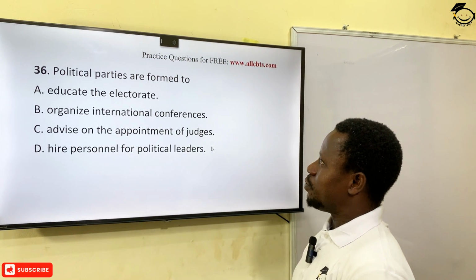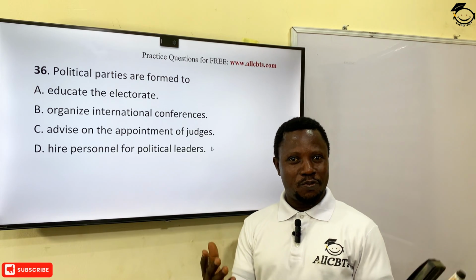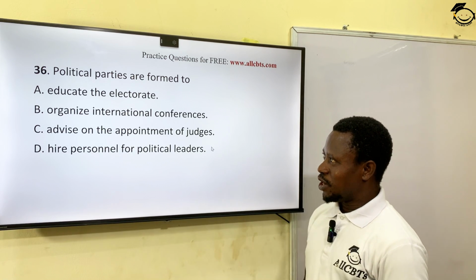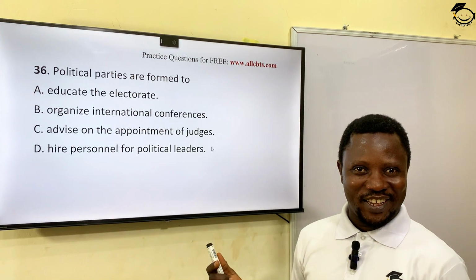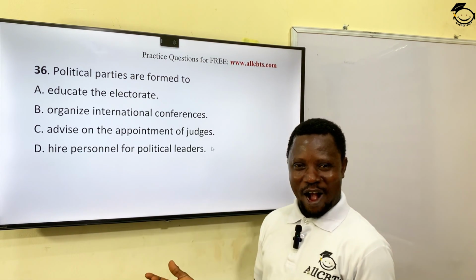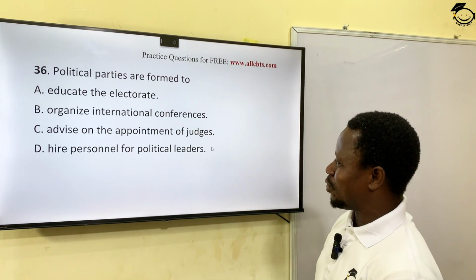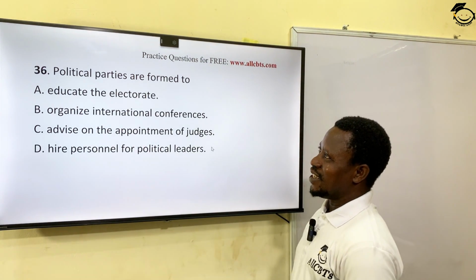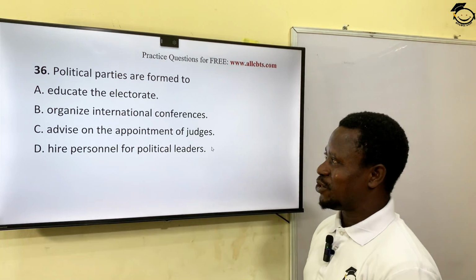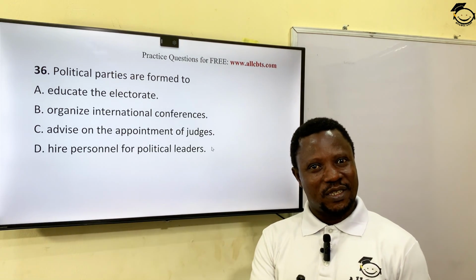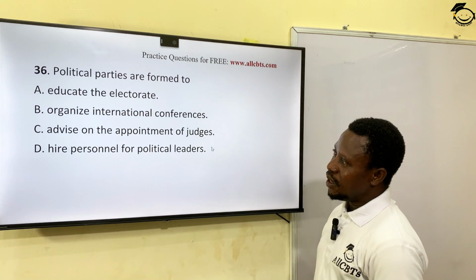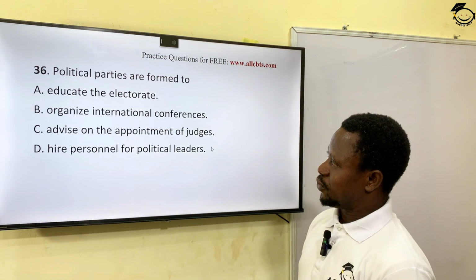Political parties are formed to, in other words, why do we form political parties? Let's go together. To educate the electorates, of course. To organize international conferences, is that not funny? Political parties. To advise on the appointment of judges, how come? How? To hire personnel for political leader, how? All right? To educate the electorates. The political party educates the electorate on how to go about voting system and voting patterns on the day of what? Elections. All right? Okay, let's see the next question.